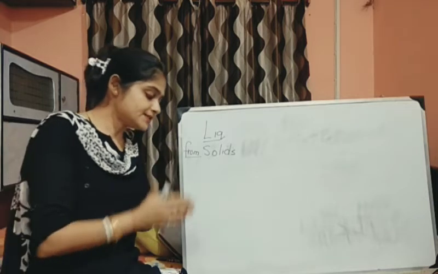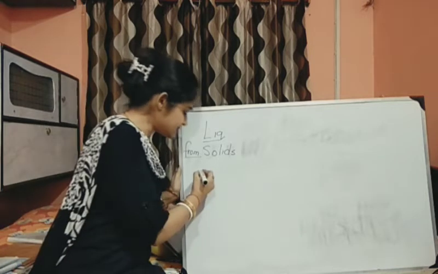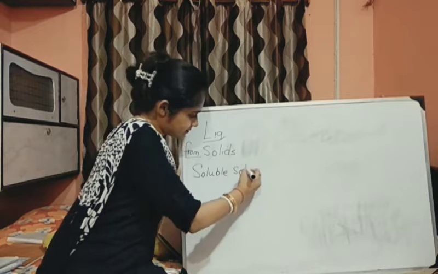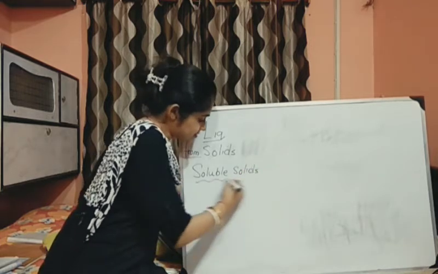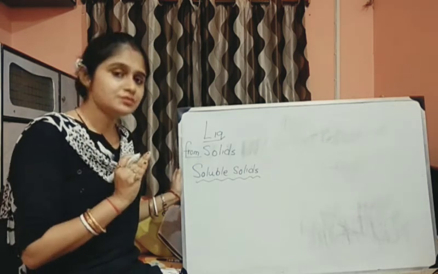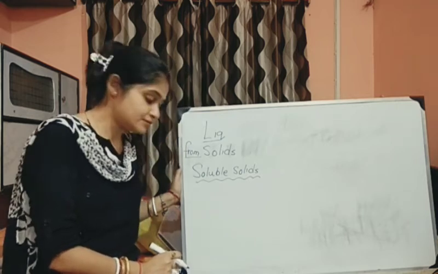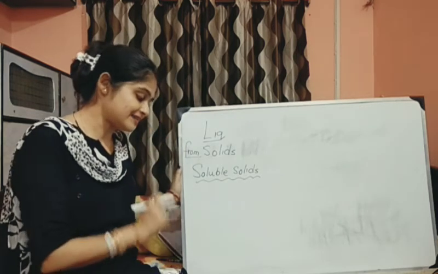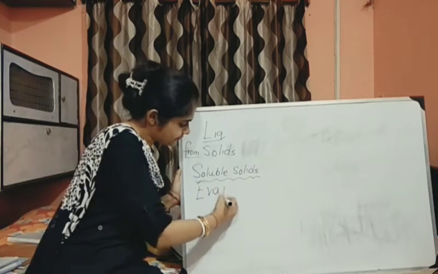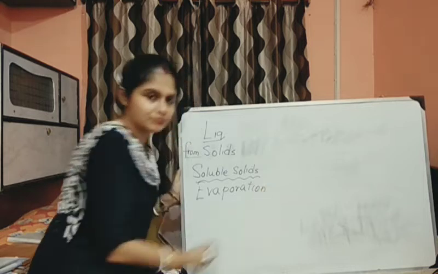Now, separating soluble solids: we are starting with the first part, soluble solids. Soluble solid means it has already dissolved in water. Now, how to separate it? Two simple ways of separating soluble solids from water are given below. What are those two things? One you already know. This is known to you: evaporation. You can do it at home itself.